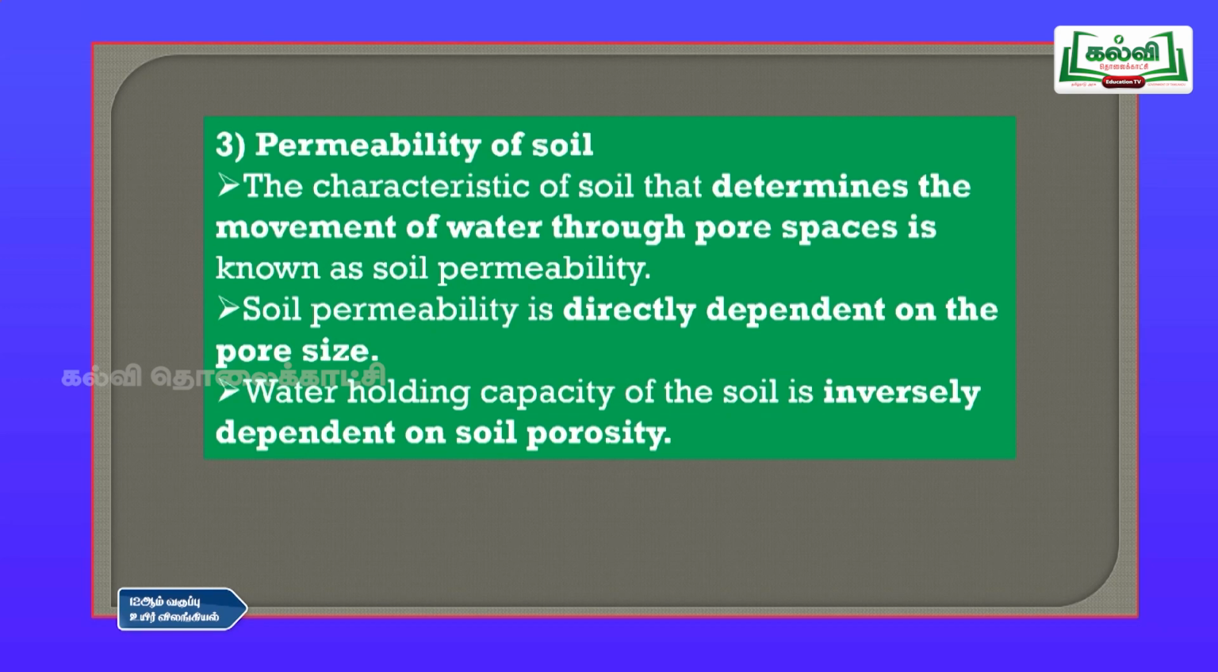The characteristic of the soil determined by the movement of water through the pore spaces is known as soil permeability. That means how it allows the penetration of water inside the soil. Soil permeability is directly dependent on the pore size. If the pore size is more, then water can flow freely through the soil. If the pore size is very small, that means the soil particles are very tightly bound, then the porosity of the soil is very low. So, the water holding capacity of the soil is inversely dependent on the soil porosity.